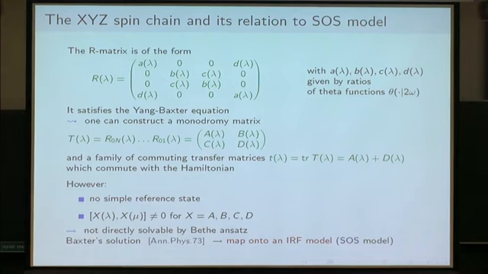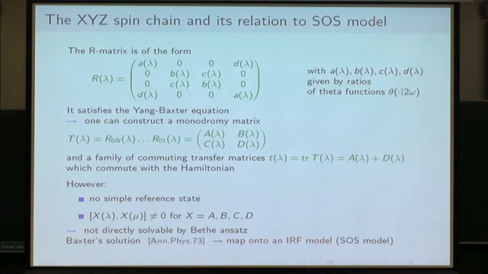However, both for periodic or quasi-periodic cases, we have some problems, because in this model there is no simple reference state. And another issue, which is maybe more problematic, is the fact that if you consider the operators B of the monodromy matrix, they do not commute between themselves. Neither do the operators A, D and C. So this is a problem, because it means that this model is not directly solvable by Bethe ansatz, as I just reminded you for the XXZ case.